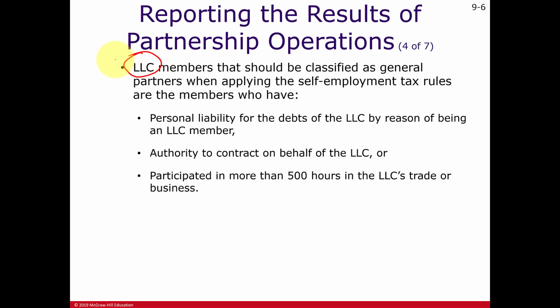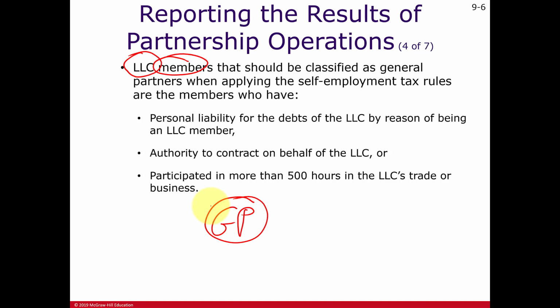And for tax purposes, limited liability companies are generally treated as general partnerships, where all the, not partners, but we call them members, are treated as general partners. So the same rules we've seen throughout this Chapter 9 also apply to members of an LLC.